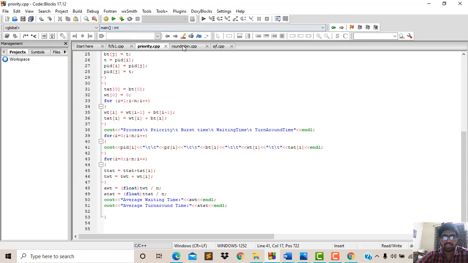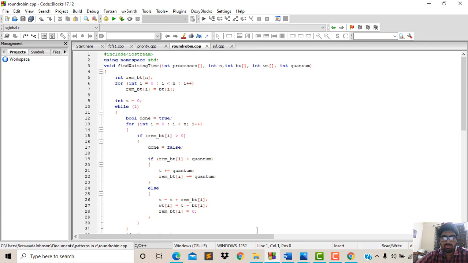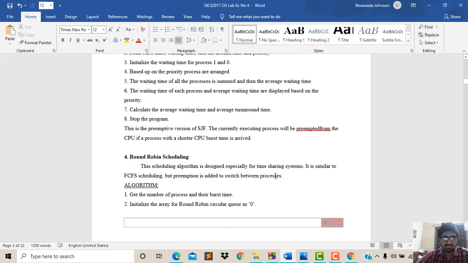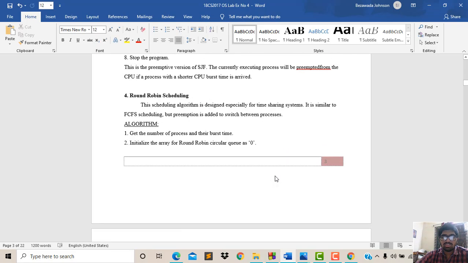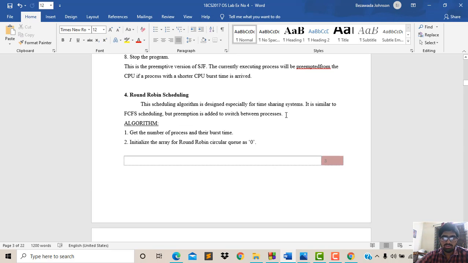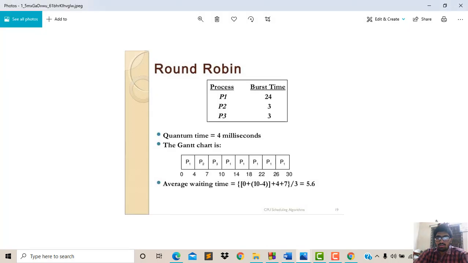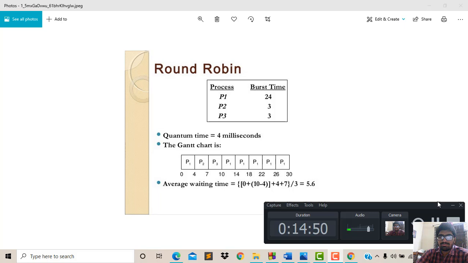Now we will see the next algorithm of CPU scheduling, that is the round robin algorithm. The scheduling algorithm is designed especially for time sharing systems. This round robin scheduling is similar to FCFS scheduling, but preemption is added to switch between processes. Now when we see the round robin example, there are 3 processes, and the burst time for P1 is 24, for P2 is 3, and P3 is 3.